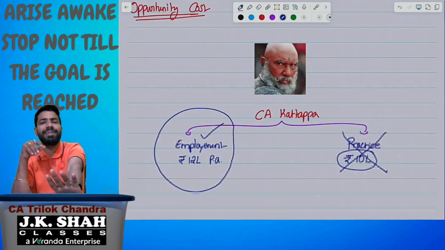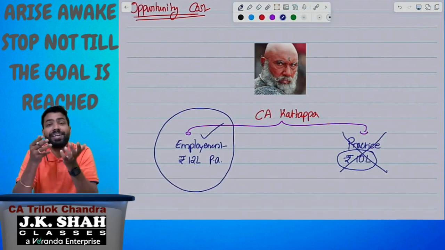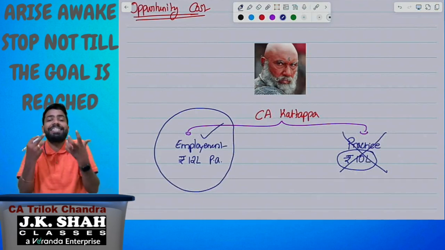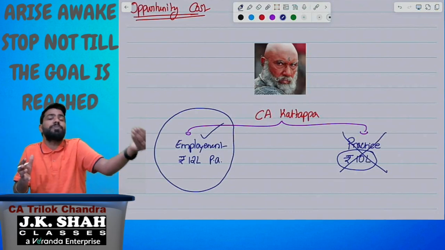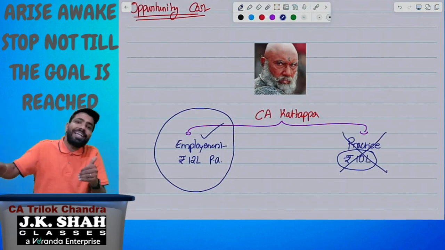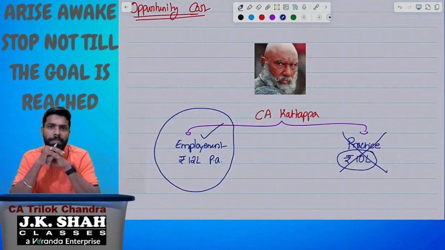He is losing that, and the income he lost is 10 lakh rupees. The 10 lakh rupees is called the opportunity cost. Sir, why is it opportunity cost? Because he had the opportunity to make the 10 lakh rupees by choosing the alternative option of 12 lakh rupees. He is losing the 10 lakh rupees, so we are going to consider the 10 lakh rupees as the opportunity cost.